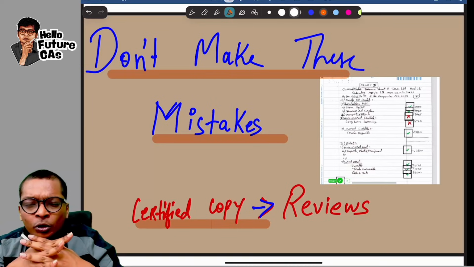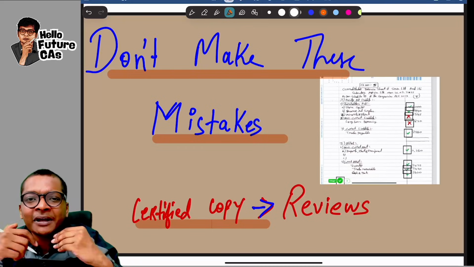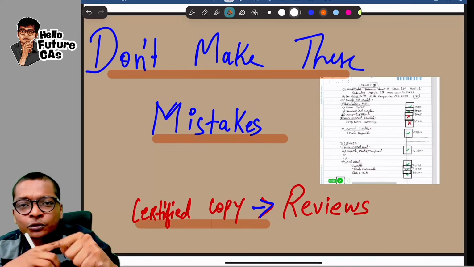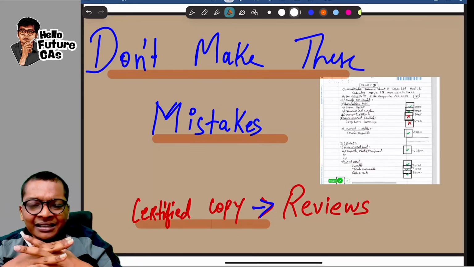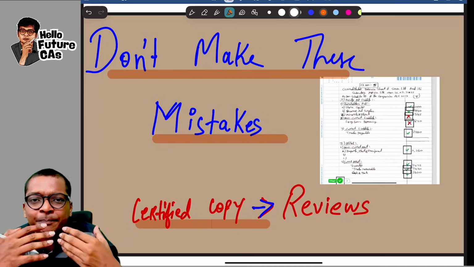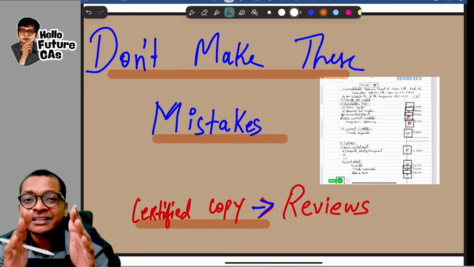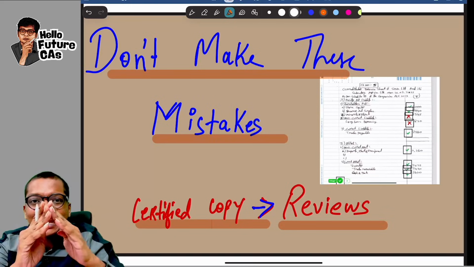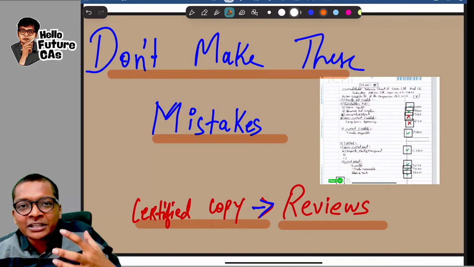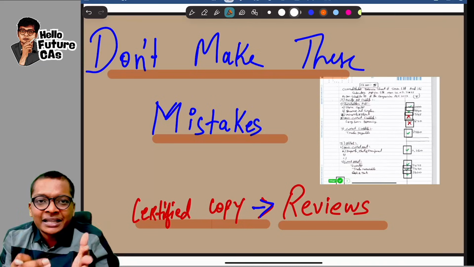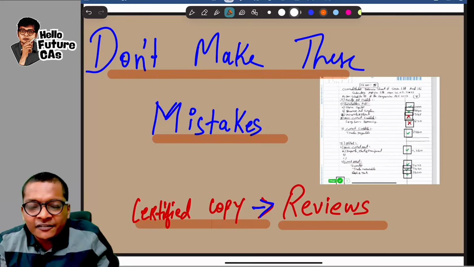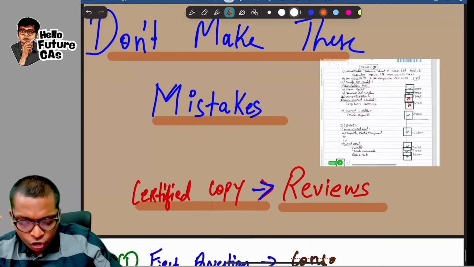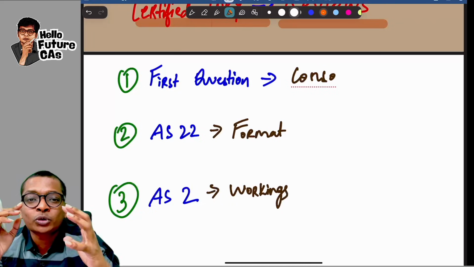So basically what I do, guys, every Sunday at 4 p.m. we have a Zoom live session for 2 to 3 hours with all the students of CA Classroom and Dira test. These students come together, and every week we have an agenda. We discuss plans for the week. Like that, last week and the coming week, what I am doing for our students is reviewing their certified copies in a Zoom call with all the students in the call and reviewing their papers, so that student A's mistake will be reflected in front of everybody so that others also don't commit that. And I thought I will make this video showing you a few common mistakes that students are making.